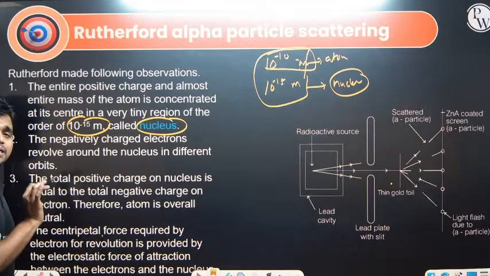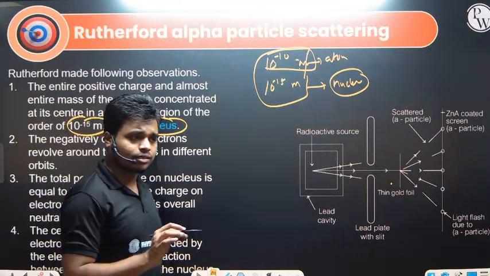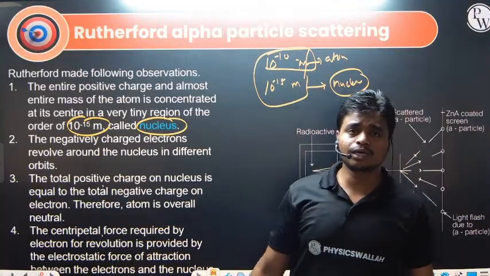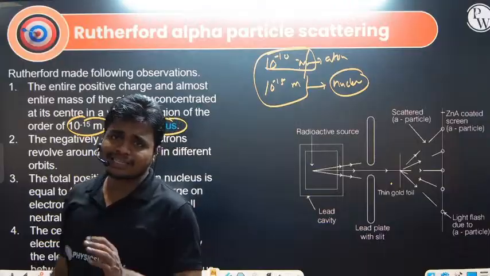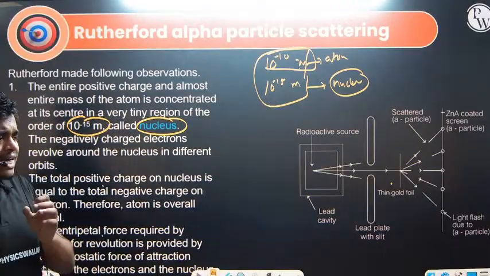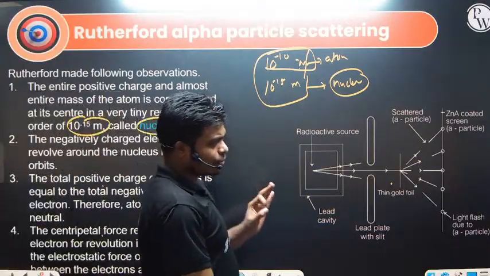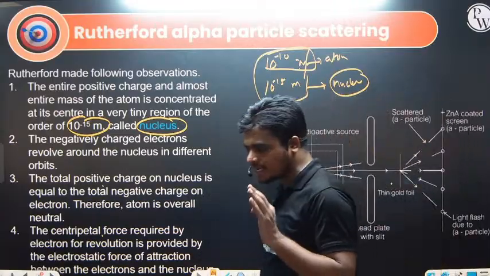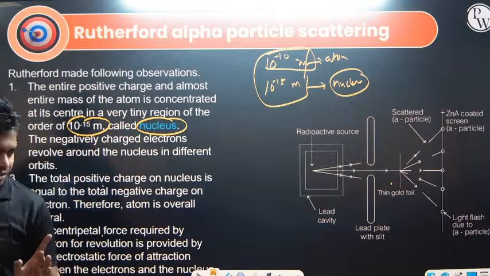Next, whenever the electrons are revolving around the nucleus, a force is required because it is revolving in a circular path, just like the planets revolving around the sun. In that circular path, if any electron is revolving, that requires a centripetal force. And who will give that centripetal force? The centripetal force is given by the Coulombic force of attraction between the nucleus and the electrons, right?